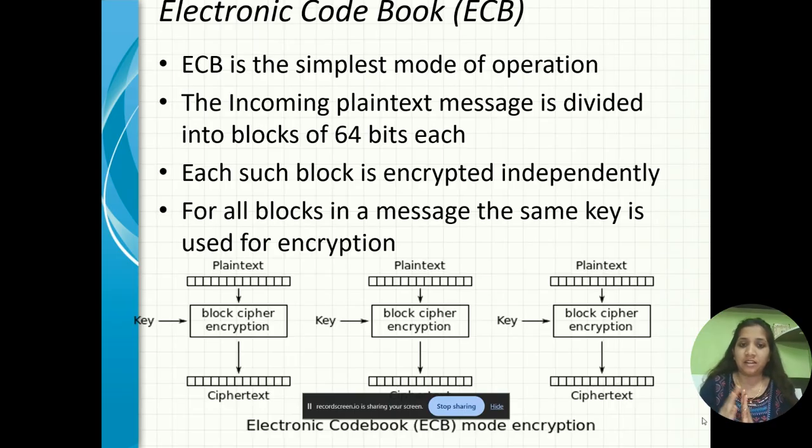So this is the diagram of electronic code book mode encryption, where the plain text is divided into blocks of 64 bits each, and then converted from plain text into cipher text.